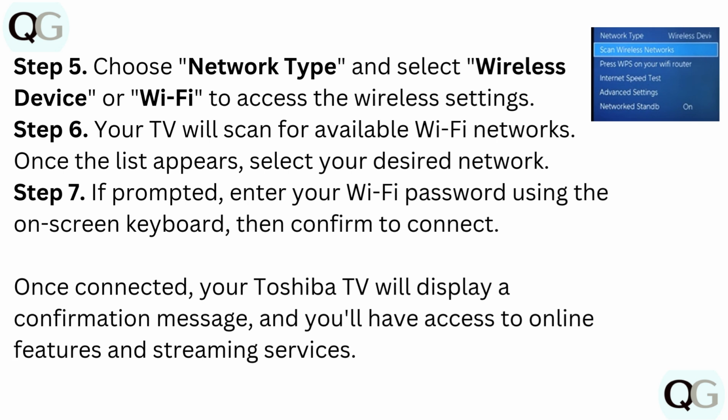Step 7. If prompted, enter your Wi-Fi password using the on-screen keyboard, then confirm to connect. Once connected, your Toshiba TV will display a confirmation message, and you will have access to online features and streaming services.